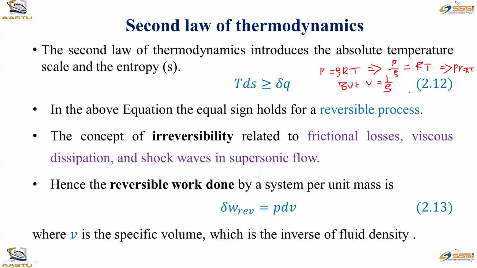Density is mass over volume, but this is volume over mass, therefore it is called specific volume. So PdV is pressure times the change in specific volume. The reversible work done by the system per unit mass is like this.